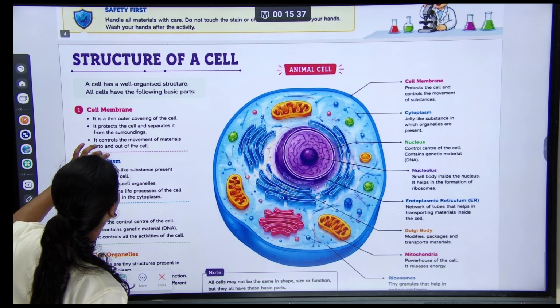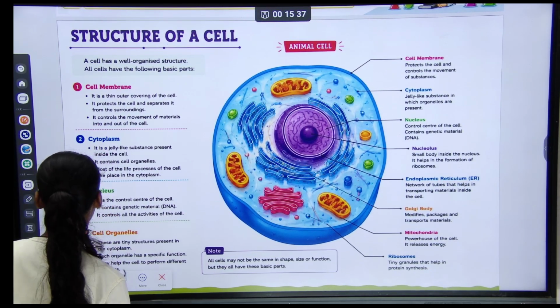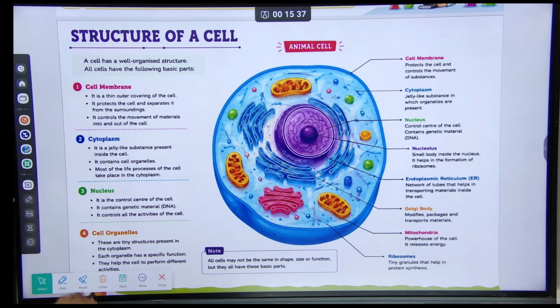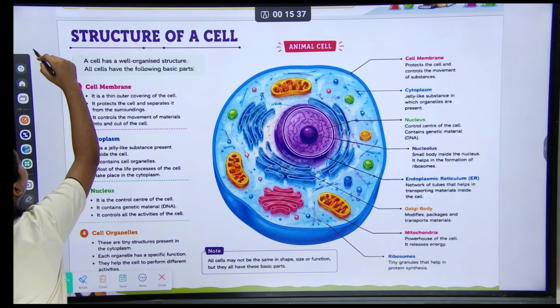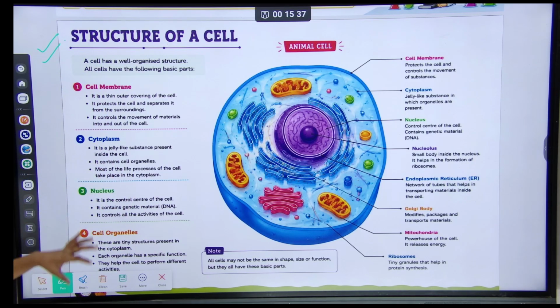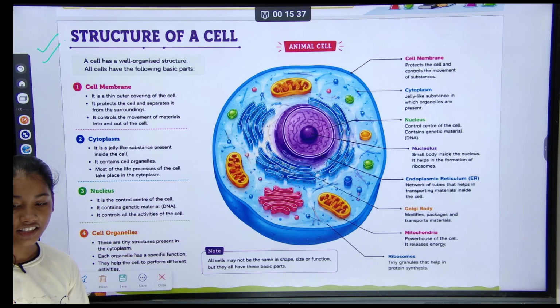So our next topic is the structure of a cell. We are starting this topic after a 2 minute break. Understood?